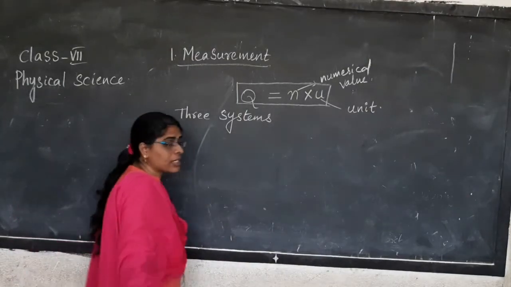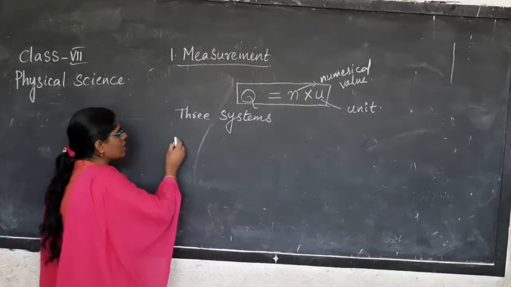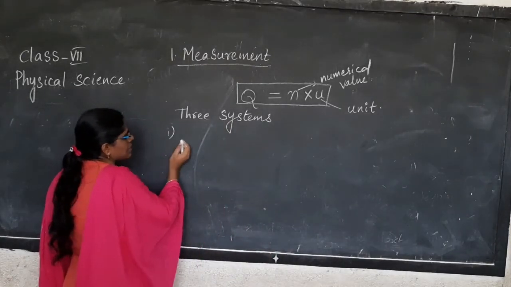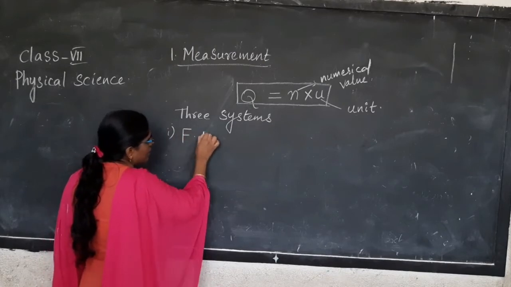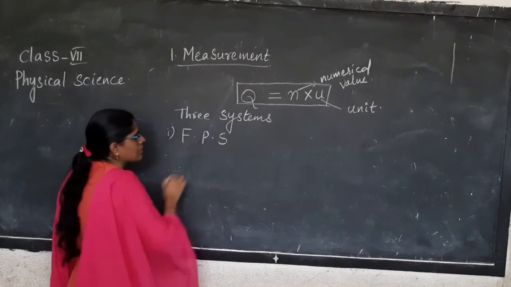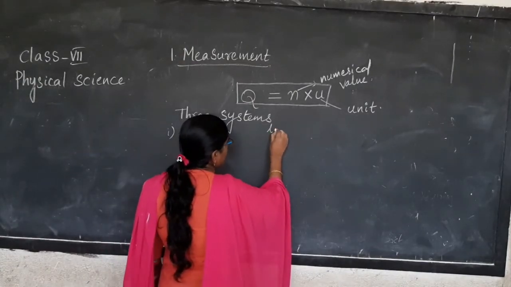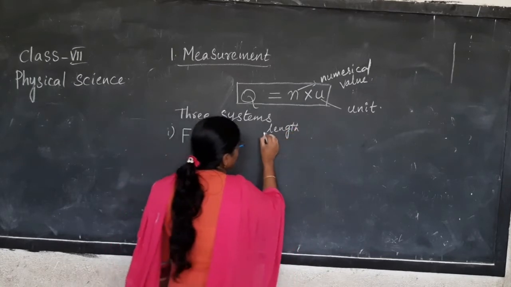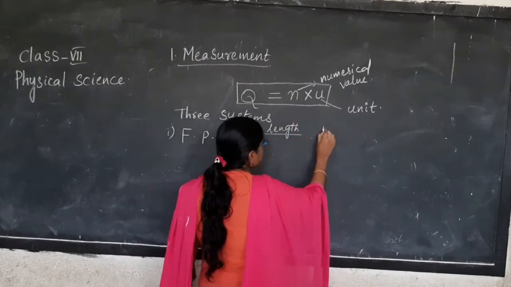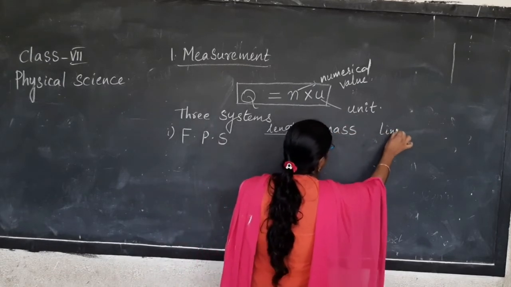Any physical quantity can be measured in three systems. Okay. First system is FPS. Now under this, your first system is FPS system. Length, mass, time.